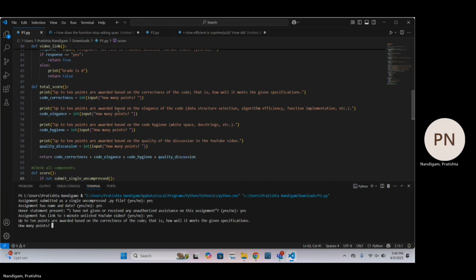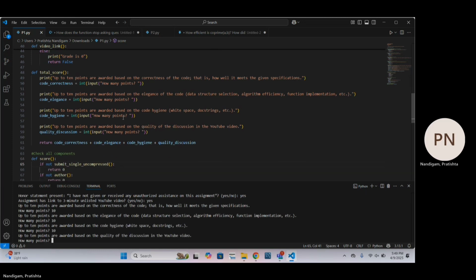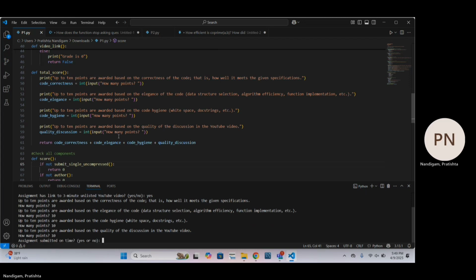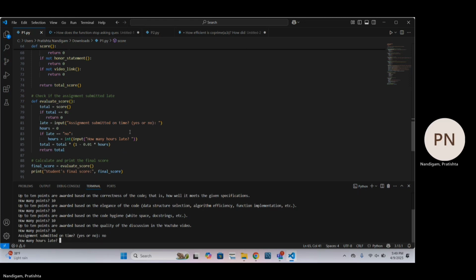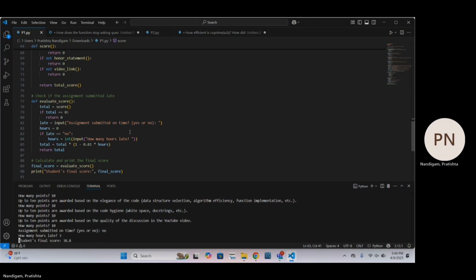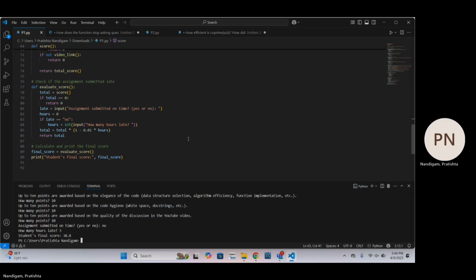Let's put 10. And then for the elegance, it checks the code hygiene, 10. And then it asks for the quality of the video. Let's put 10. And now it asks whether the assignment is submitted on time. Let's put no. Since we put no, it asks how many hours late. So let's say 3. Now, based on this, it calculates the student's final score. And in this case, it's 38.8.